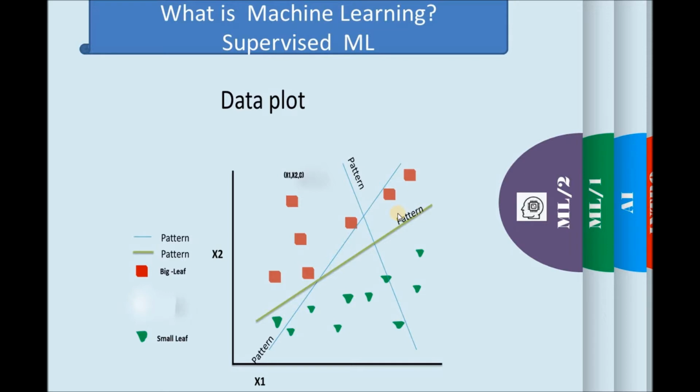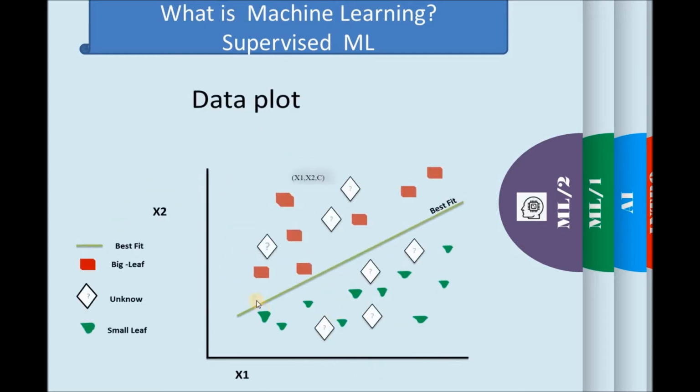We have 2 species on this side of our data, but we can see this line is the best fit. If we pick this line, it's probably the best fit for our data. Why? Because we can see all the bigger leaves are sitting above our model, and all the smaller leaves are sitting below our model. So by selecting this line as the best fit, we can easily predict the unknown data, the unseen data.